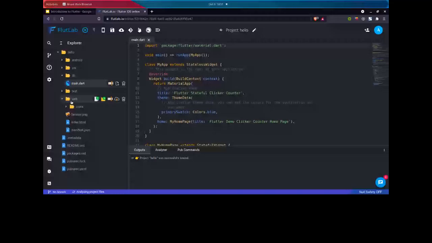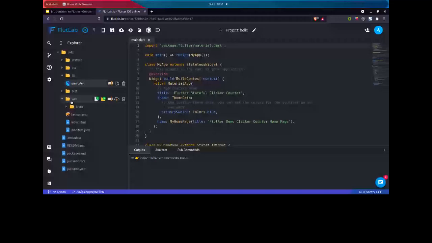But now, in the newer version, you will be able to have a desktop experience too. That means you can run the same application on your computer, Windows, Linux, or macOS. So this is the great advantage of having a cross-platform framework like Flutter.